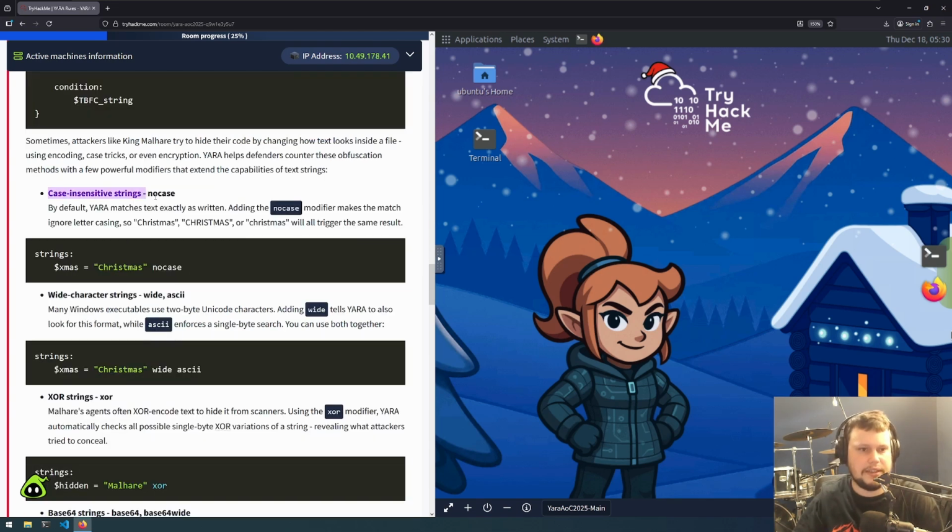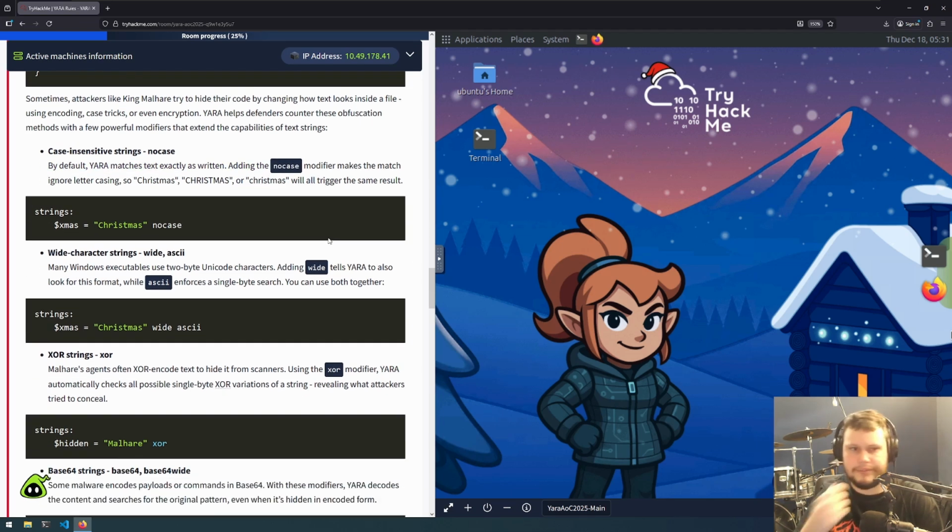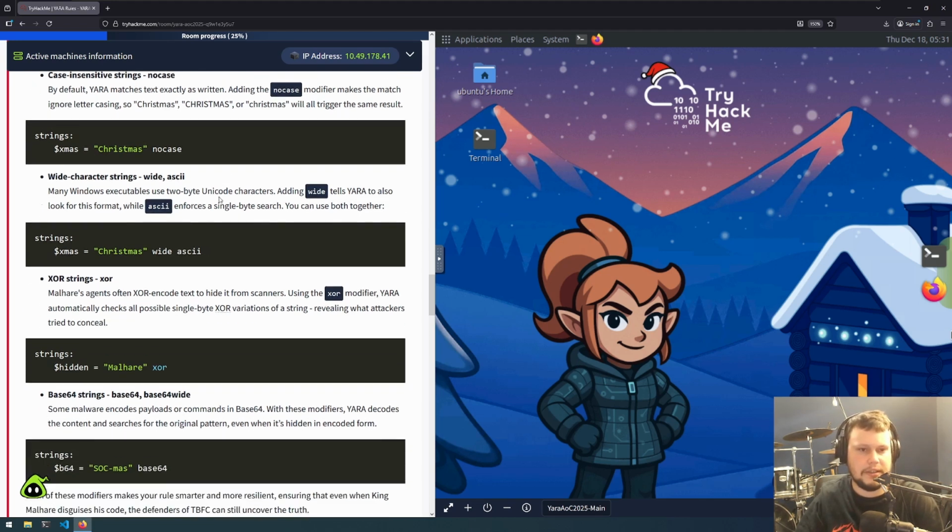Case insensitive strings: by default, YARA matches text exactly as written. If you add nocase at the end, like here, then it doesn't matter how the word Christmas is spelled, whether it's uppercase or lowercase. If it matches at all, regardless of case, then it triggers the rule.